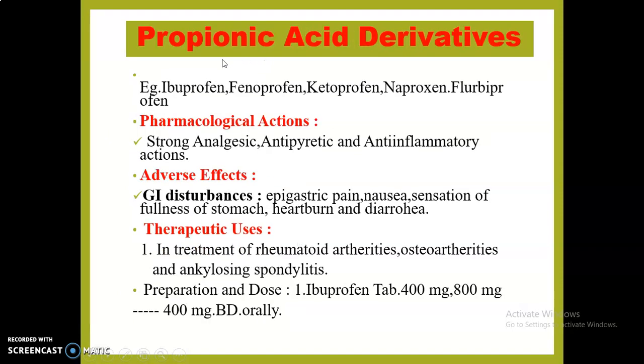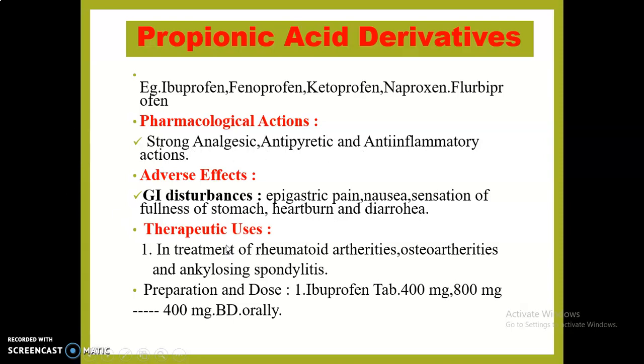Next class from NSAID category is the propionic acid derivative, and drugs available from this class are ibuprofen, naproxen, fenoprofen, ketoprofen, flurbiprofen, etc. These drugs have strong analgesic, antipyretic, and anti-inflammatory actions.